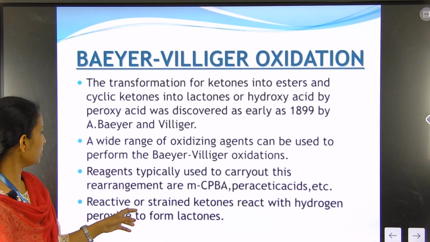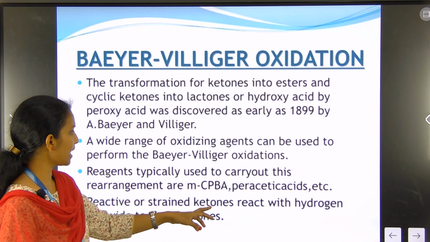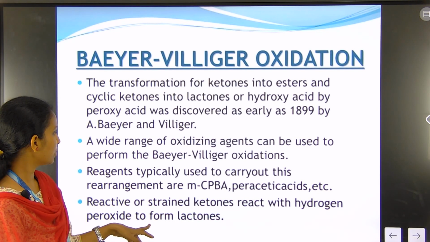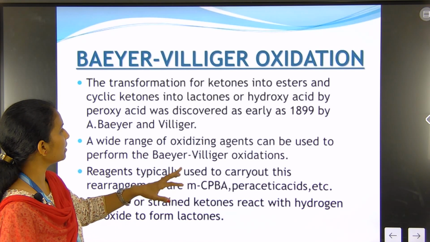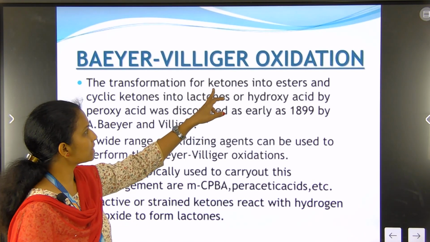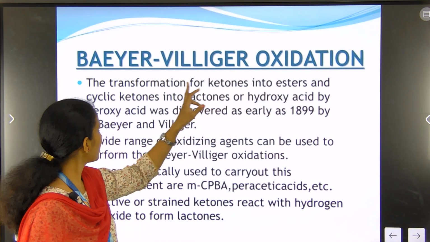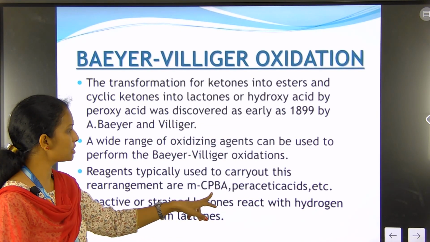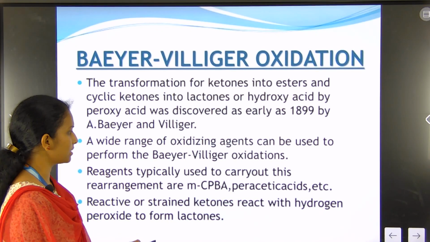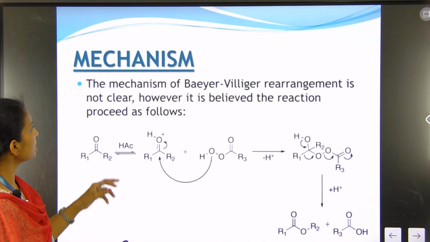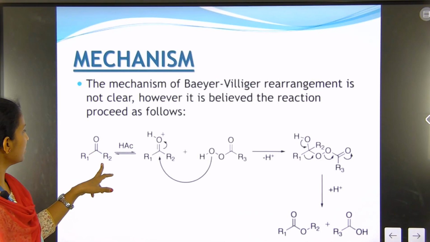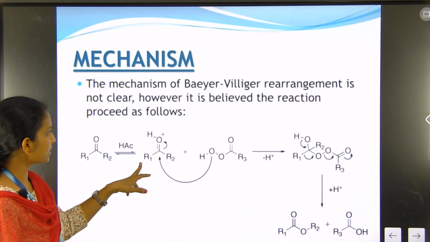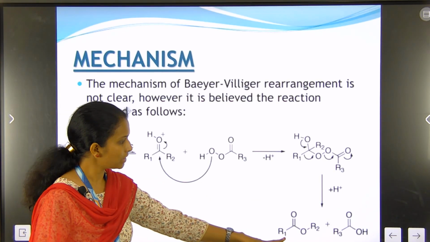Reactive or strained ketones react with hydrogen peroxide to form a lactone. That is, in the Baeyer-Villiger reaction we can convert ketones into esters and cyclic ketones into lactones or hydroxy acids by using mCPBA or peracetic acid. Then see the mechanism: when a ketone is treated with peracetic acid, there is formation of the ester.